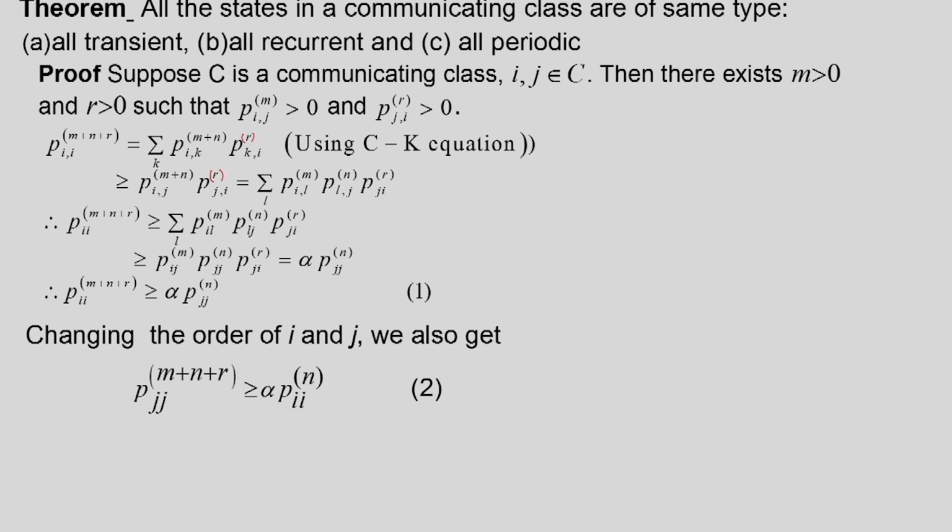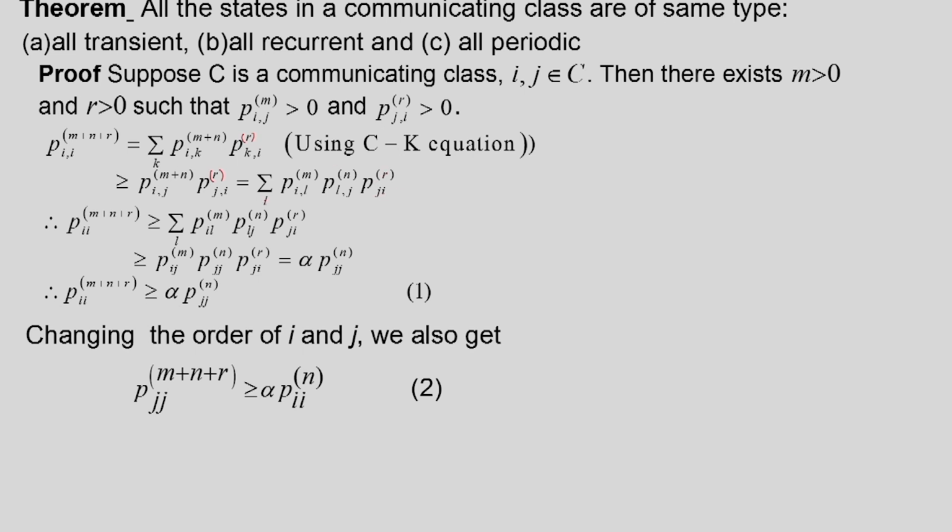Now, again we can apply Chapman-Kolmogorov equation for P_ij^(m+n), and that we can write as, suppose first in m steps it will go to l, and in n steps it will come from l to j. So, that way it is summation over l of P_il^(m) P_lj^(n), then P_ji^(r) is already there.